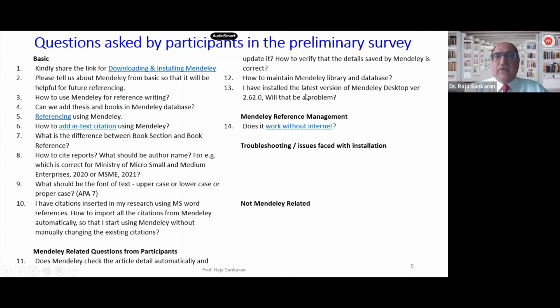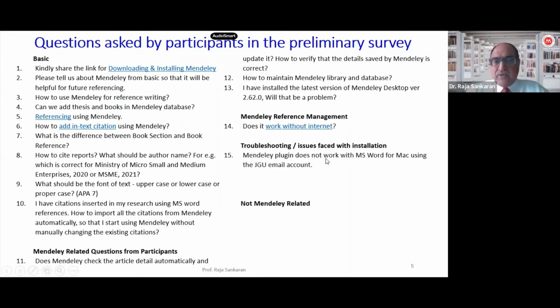But yes, you can always use either of them. It's not a problem. Somebody asked, does it work without internet? Now, what you need to understand is the difference between Mendeley Desktop and Mendeley Reference Manager, and how they work. Since I'm just starting now, I will not go into detail here. Maybe at the end, if the person who has raised this question is still on the call, I'm more than happy to elaborate further.